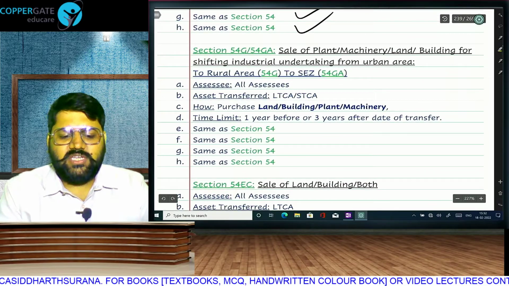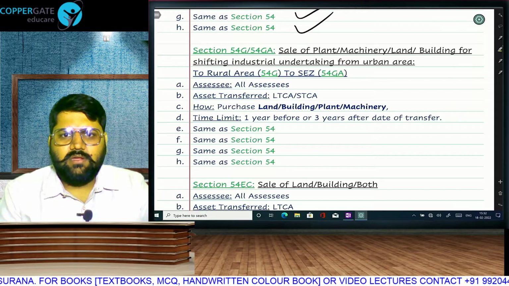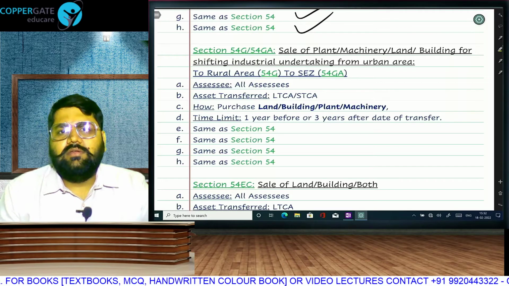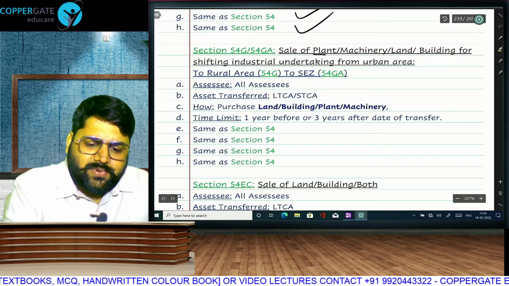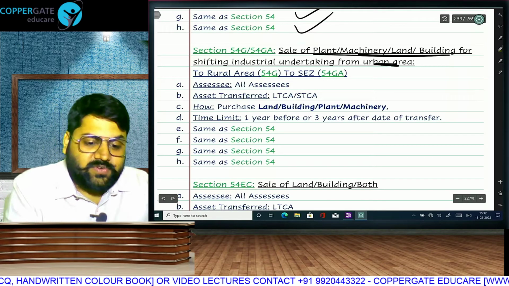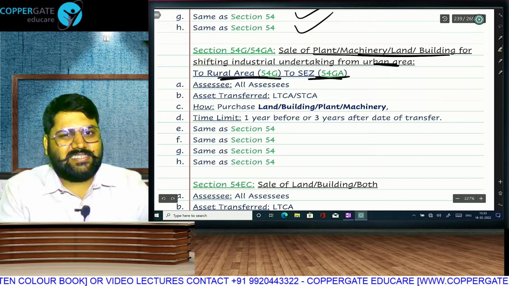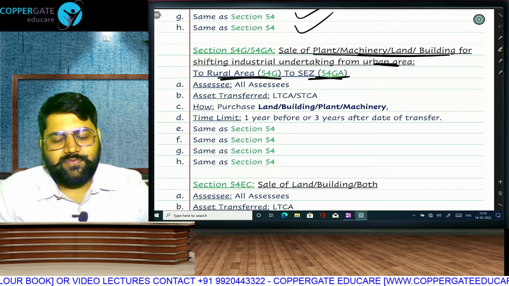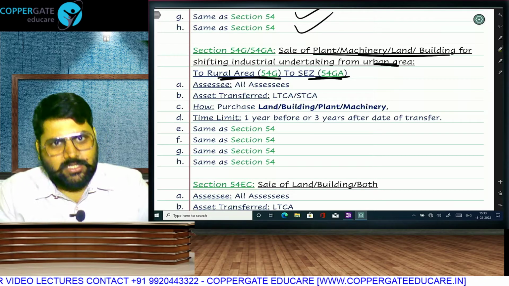Then 54G and 54GA are actually a copy of each other. Absolutely same. Only difference is that you are selling plant, machinery, land, building in urban area, and with that money you are shifting. If you shift to rural area, then you get covered in 54G, and if you shift to SEZ, then you go to 54GA. The place of shifting, rural or SEZ, is the only difference.